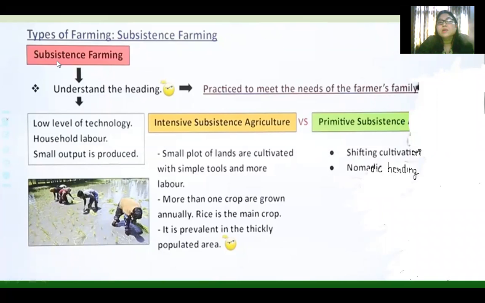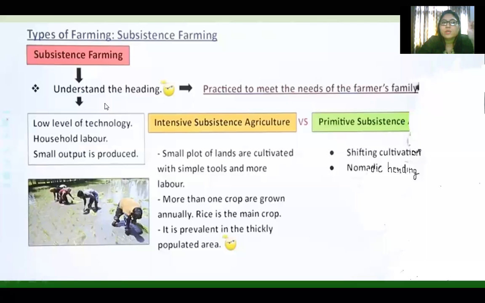Subsistence farming means it is not at a commercial level. Commercial level means the full area is grown for selling purposes, and nothing is taken for the family's own use. Everything is for commercial purposes only. But in subsistence farming, it is practiced first to meet the needs of the farmer's family. That is the priority.